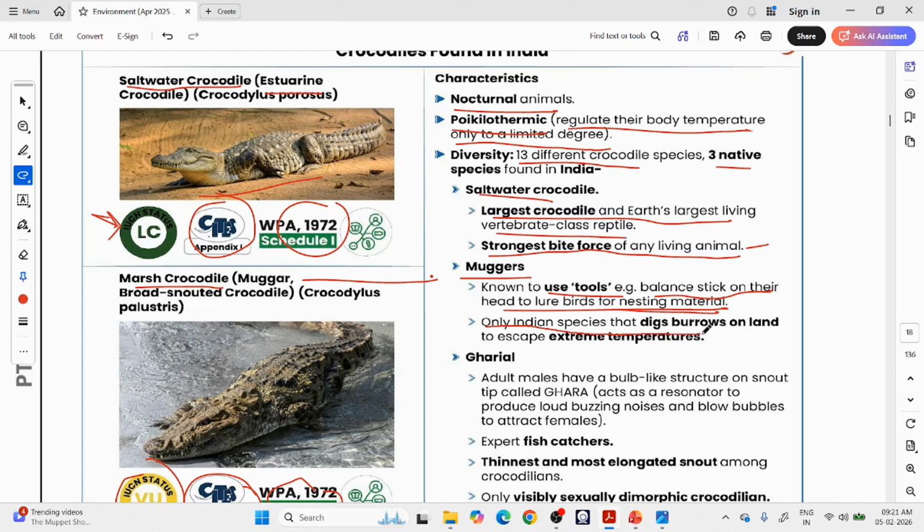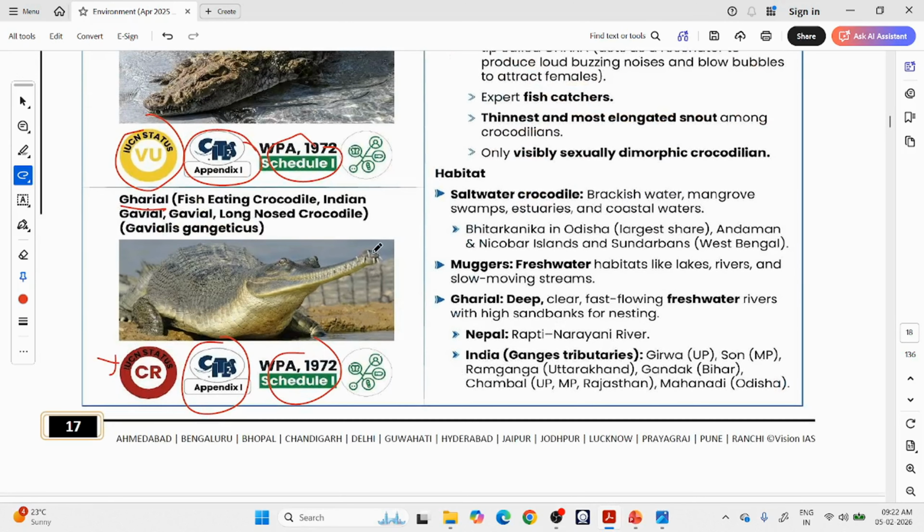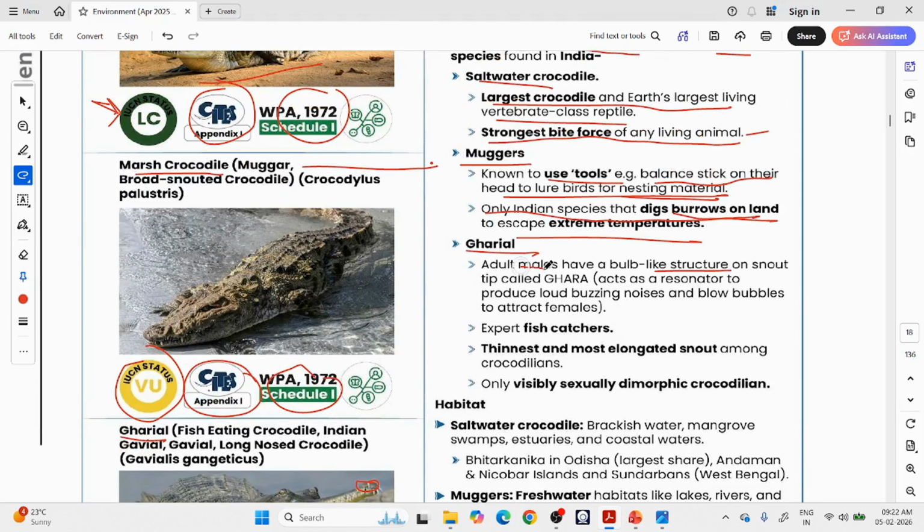They are the only Indian species that dig burrows on land to escape extreme temperature. If it is too hot outside, these mugger crocodiles will dig burrows on land. Now moving to the third one, gharials. Adult males have a bulb-like structure on the snout, and only males have it. Females do not have it. This is called sexual dimorphism. That means if an animal's males and females look different, it is called sexual dimorphism.